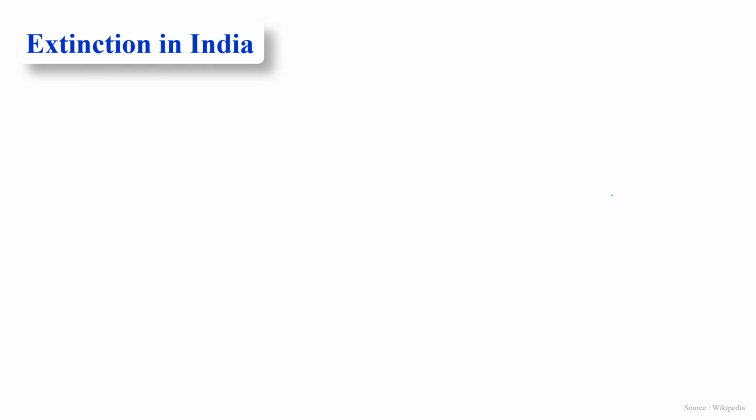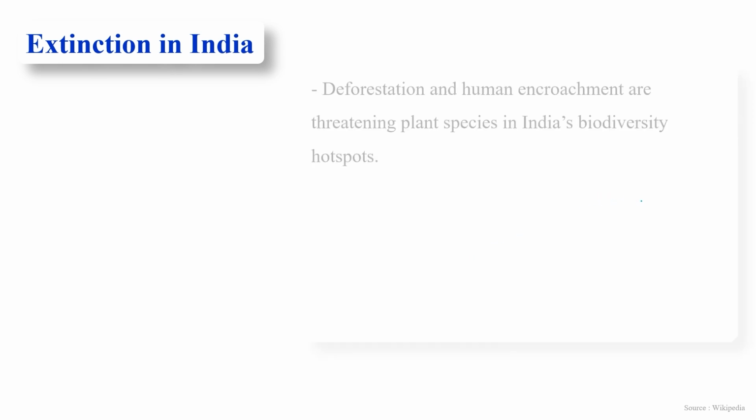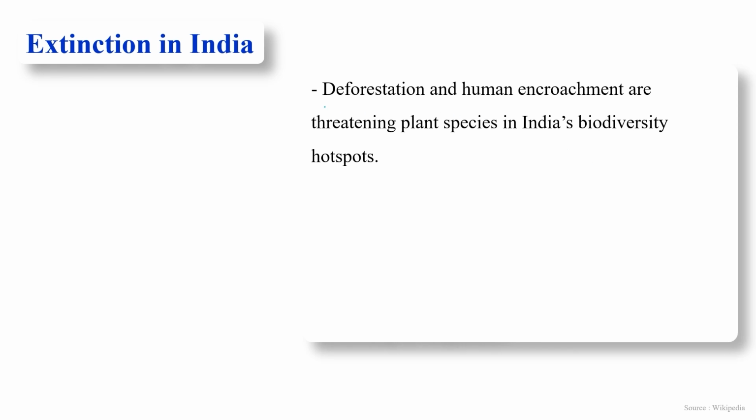Now let's discuss extinction in India. What is the main reason? Deforestation and human encroachment are threatening plant species in Indian biodiversity hotspots. Human encroachment and deforestation are the two major reasons in our country.